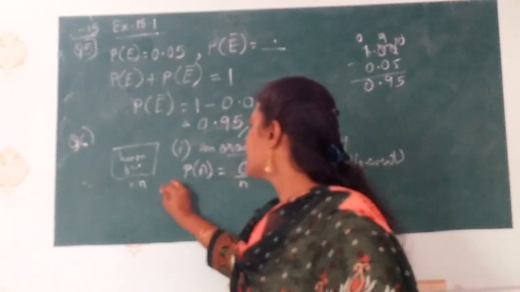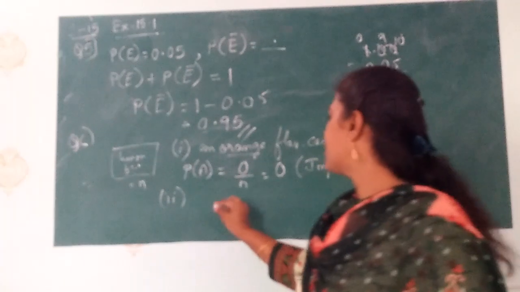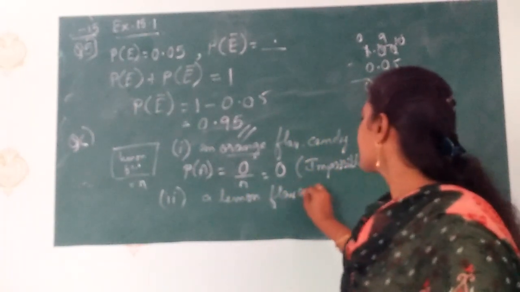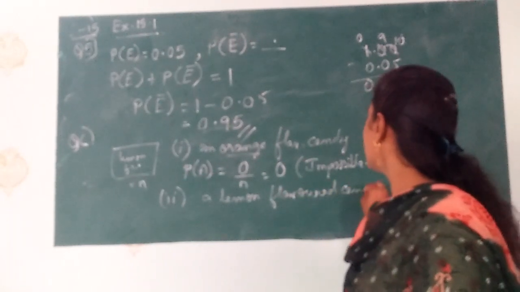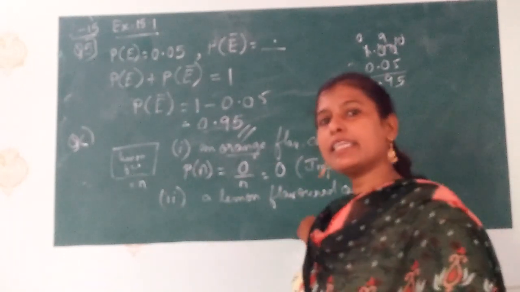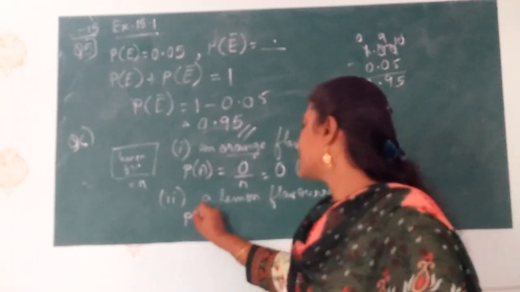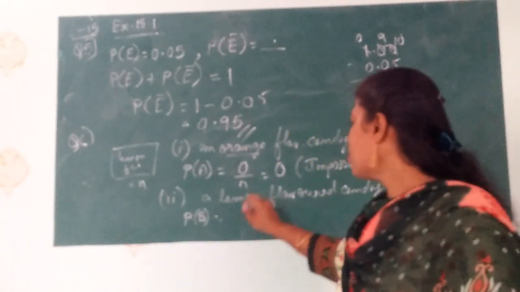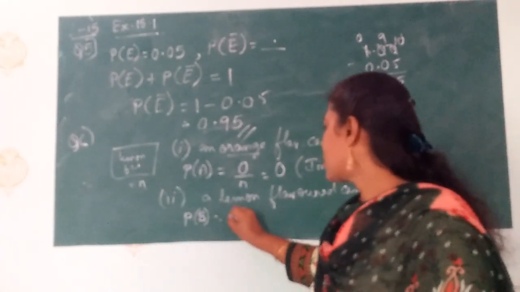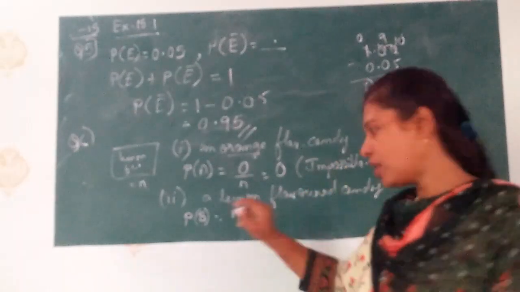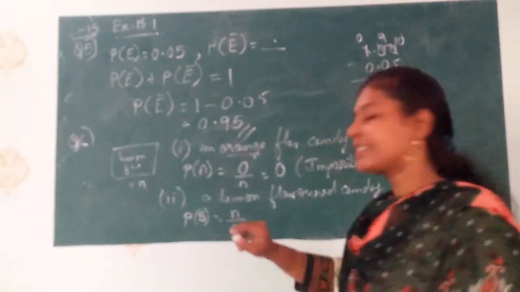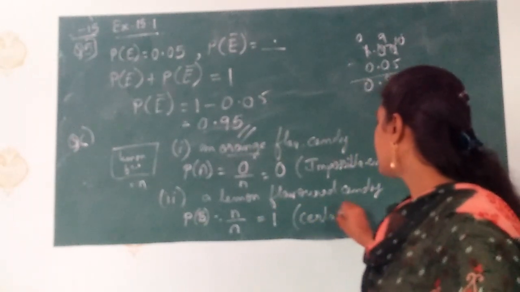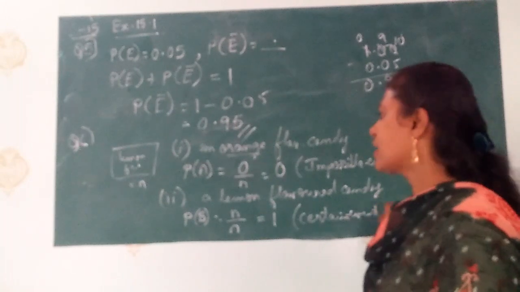And in the second case they have told getting a lemon flavored candy. In this case, we can write this probability P(B), as we have taken the total n candies. All are lemon, so the chance of getting a lemon candy is n upon n.